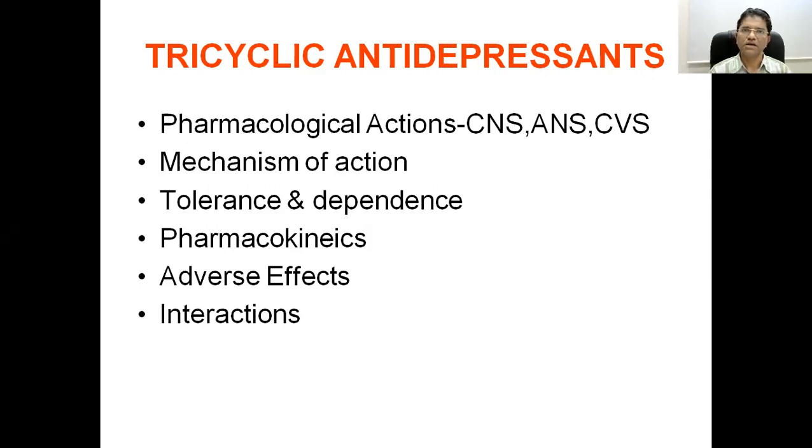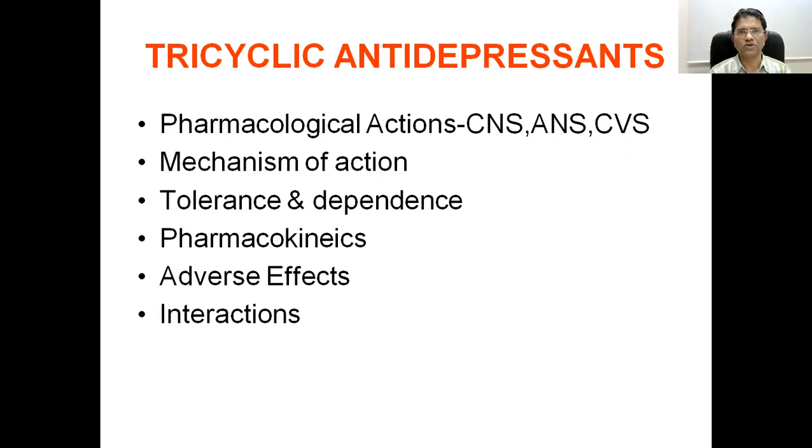And because of that, the common presentation is that these patients usually complain of dry mouth, constipation, blurring of vision. Because of the anticholinergic property, there might be tachycardia. In elderly individuals, if you are giving this type of drug, it may produce arrhythmias because the QT interval gets prolonged.